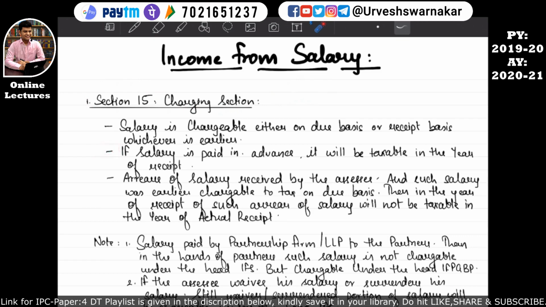And the second point in section 15 says that if the salary is paid in advance, it will be taxable in the year of the receipt. This is also quite self-explanatory. The next point in section 15 says that arrears of the salary received by the assessee, and such salary was earlier chargeable to tax on due basis, then in the year of receipt of such arrears of the salary, it will not be taxable in the year of actual receipt. I hope this is quite clear to you all. Okay, so let's move back to our format.